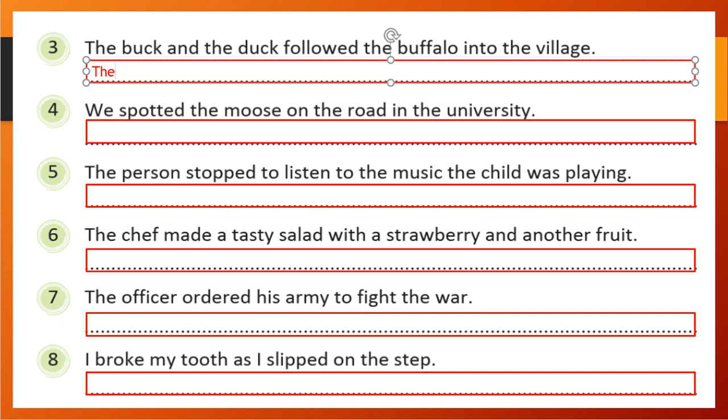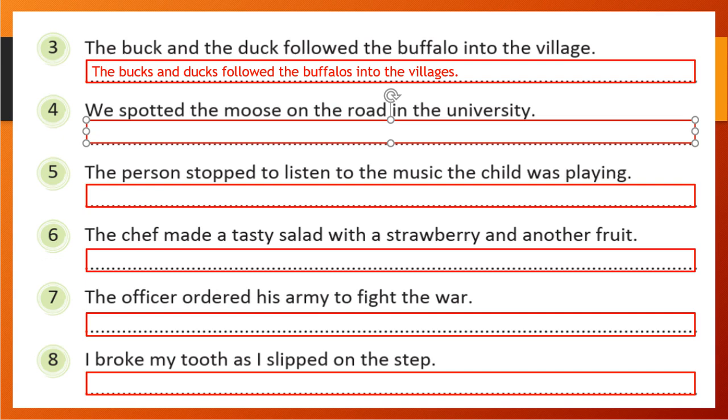So we can write it as the bucks and ducks followed the buffaloes into the villages, right? We are using simple rules, we are just following our rules. In most cases we are adding s, that is our general rule. So that we have followed here.